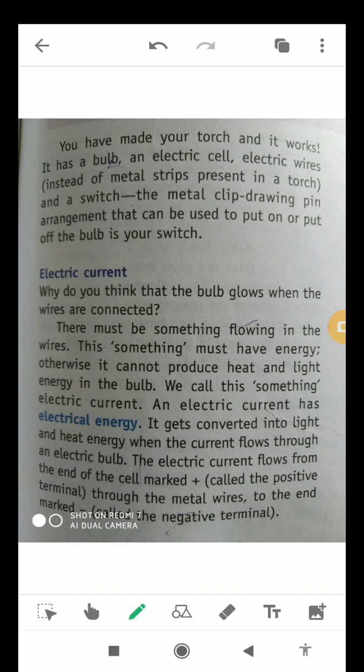The current flows through an electric bulb. The electric current flows from the end of the cell marked plus, the positive sign, that is called the positive terminal, through the metal wires to the end marked minus, that is called the negative terminal. So always the current flows from the positive terminal to the negative terminal.